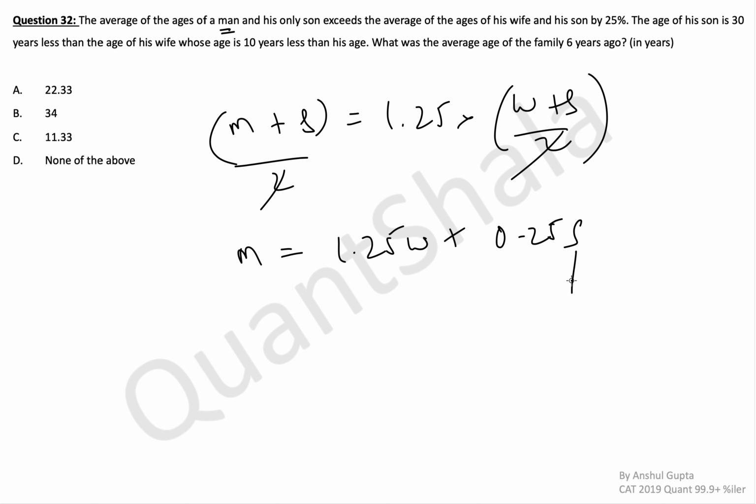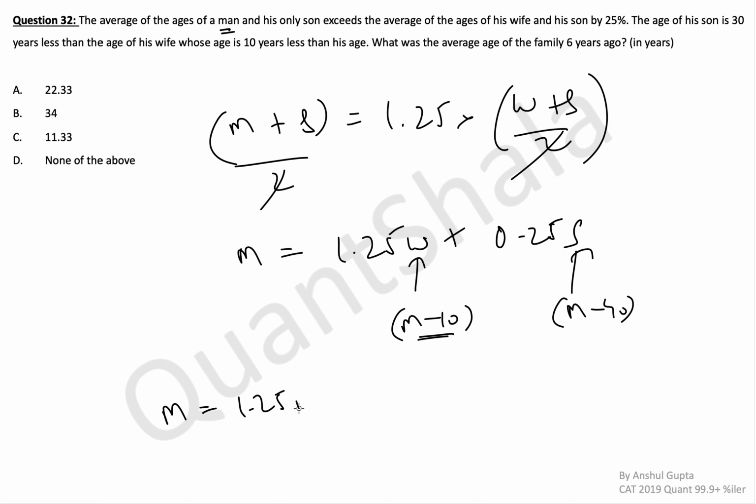So directly you can put this as W minus 30. And the age of his wife is 10 years less than his age. So you can put this as M minus 10. And then you can put this as M minus 40. Okay. Wife is 10 years less than man and son is 30 years less than wife. So M minus 40.